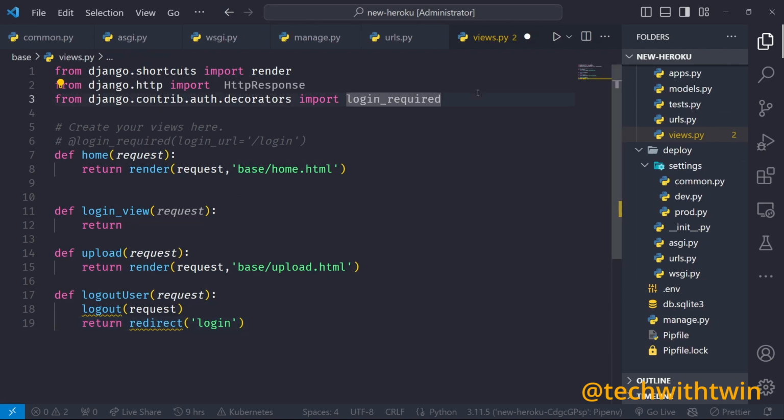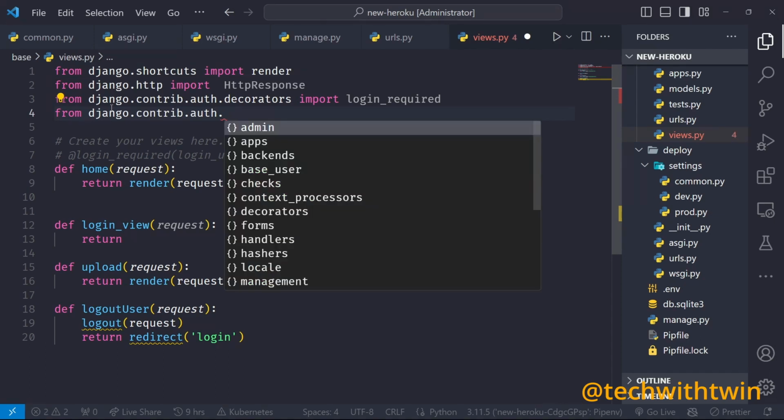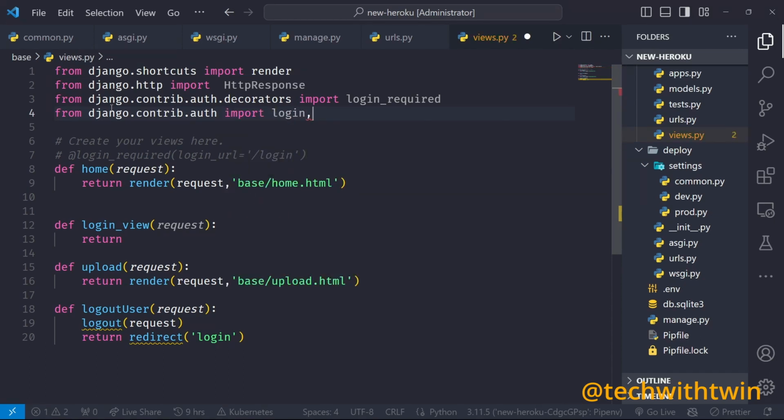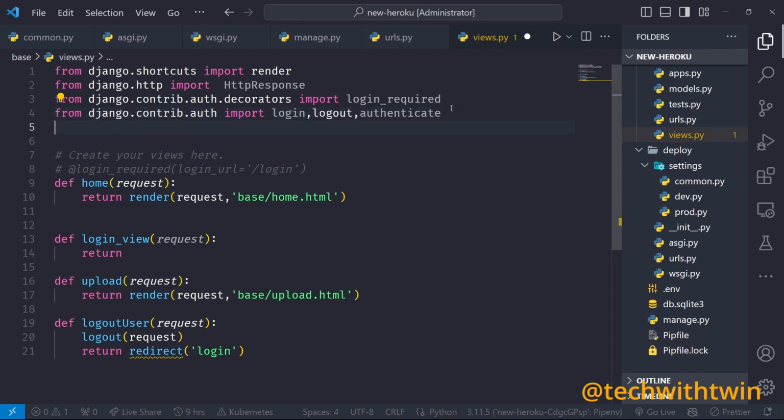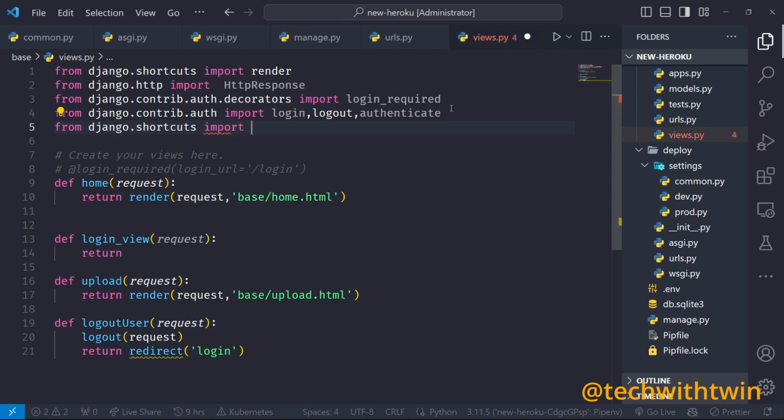So we need to import those. The first one is to import from Django. Actually, it's from this folder, because it's the auth folder. Then we can import the login, logout. Then we need another function for authentication, so we need authenticate. We can continue writing this one. We also need the redirect, which should come from django.shortcuts import redirect.